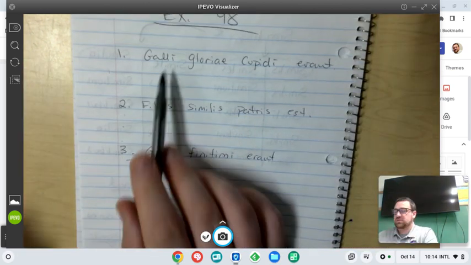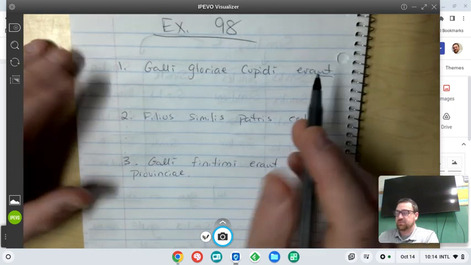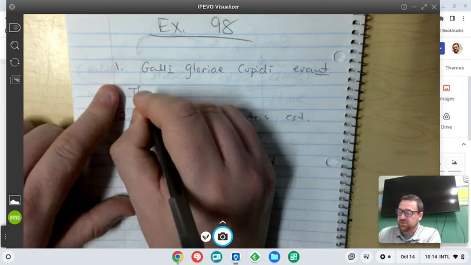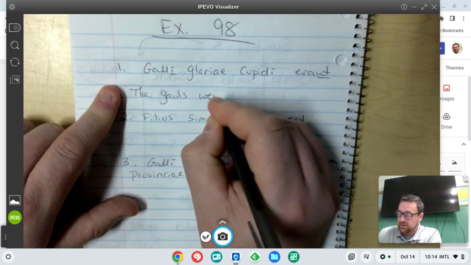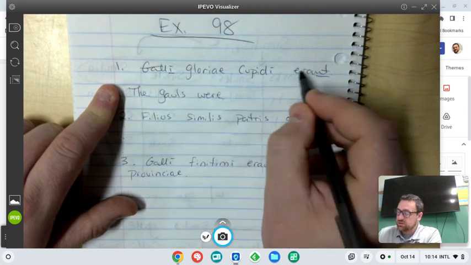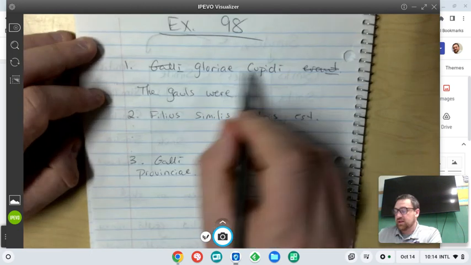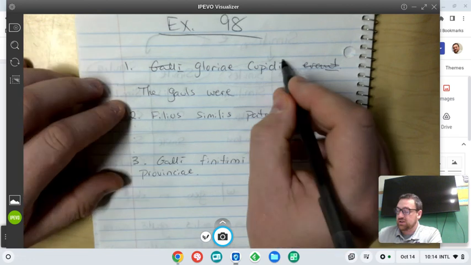Okay, let's take a look at these. So subject and verb. Verb is erant. I see it's plural, so I need a plural subject. Galli works for my plural subject. So we have the Gauls were. The Gauls were what? Well, the only adjective out of these two is cupidi, so they were desirous. And does cupidi match Galli? Yes.